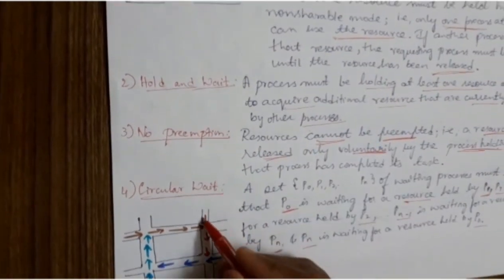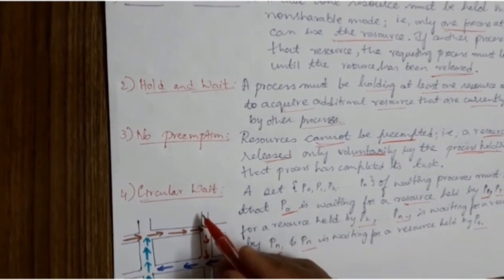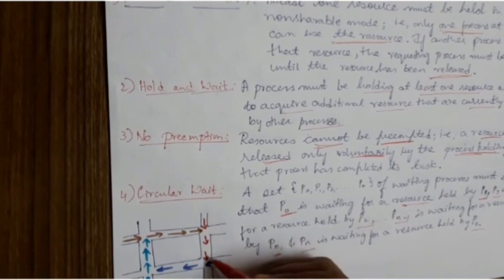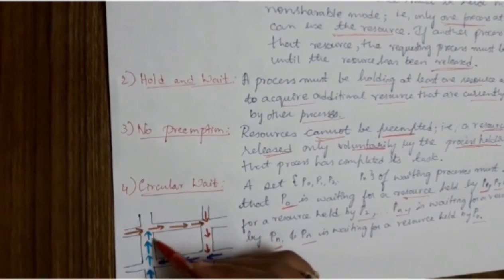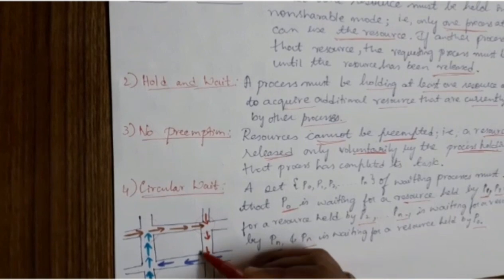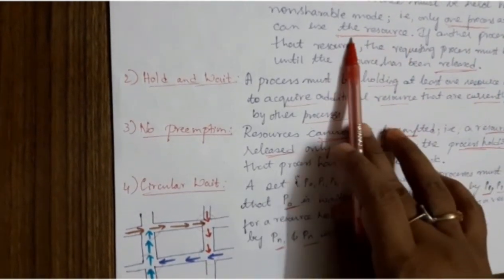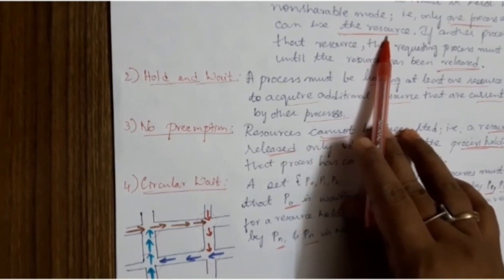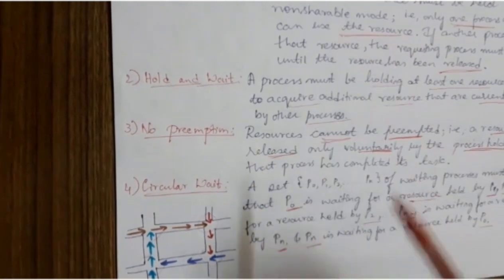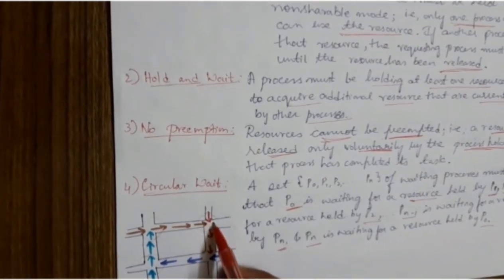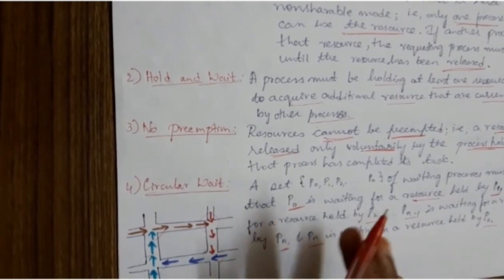Assume that all these points are junctions, where only one process can use the resource at a time. That is, at a time only one vehicle in one direction should move.